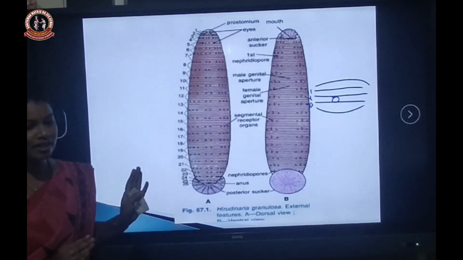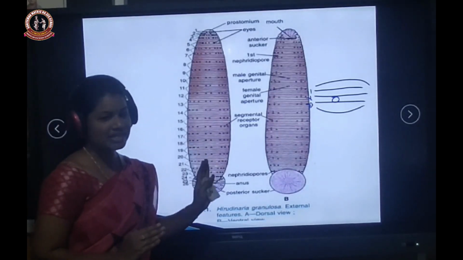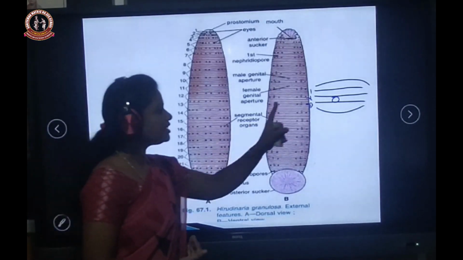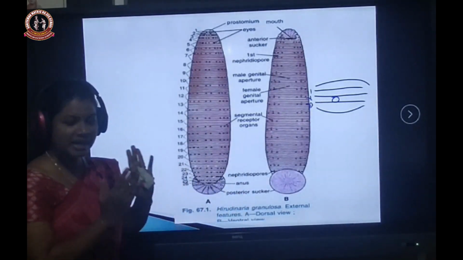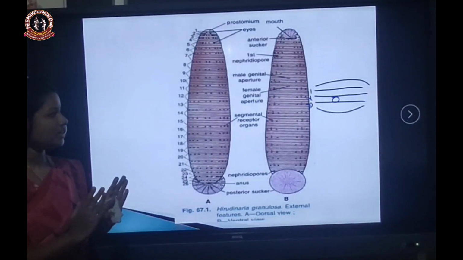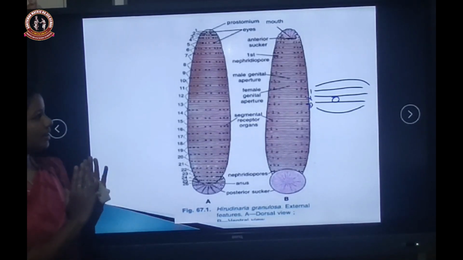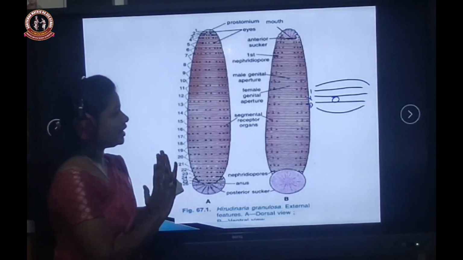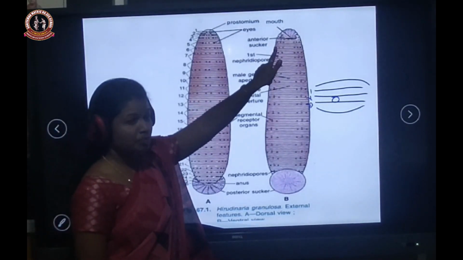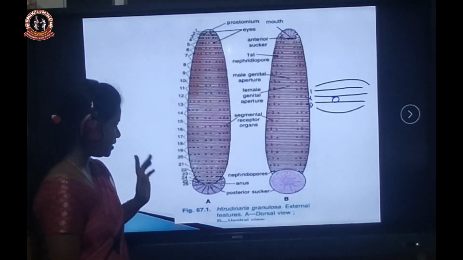And the female genital pore is present at the 11th segment, between the second and third annulus. So the male genital pore is present at the 10th segment, and the female genital pore is present in the 11th segment. Okay, again one small recap of the external apertures. The mouth is in the middle of the anterior sucker.